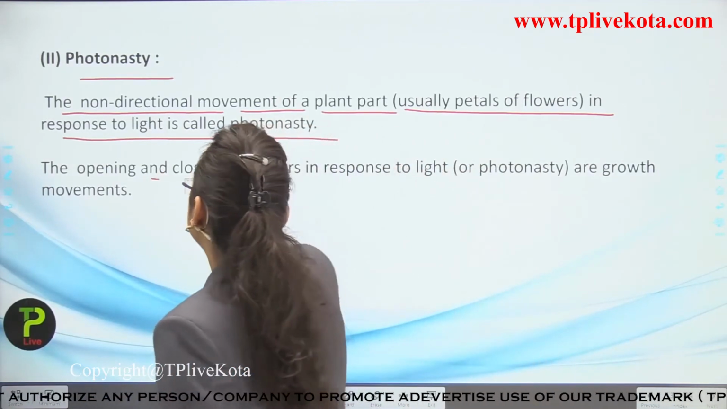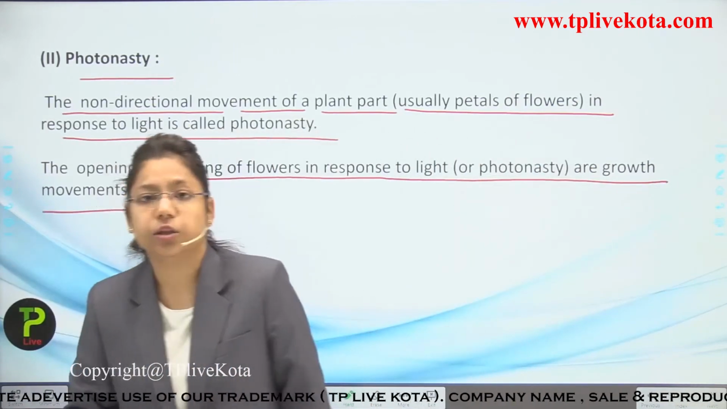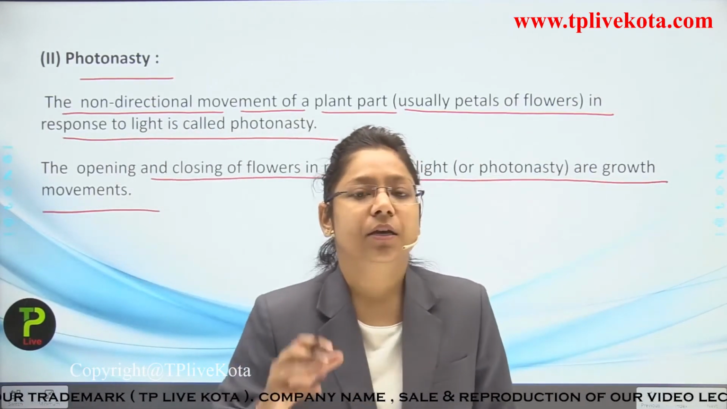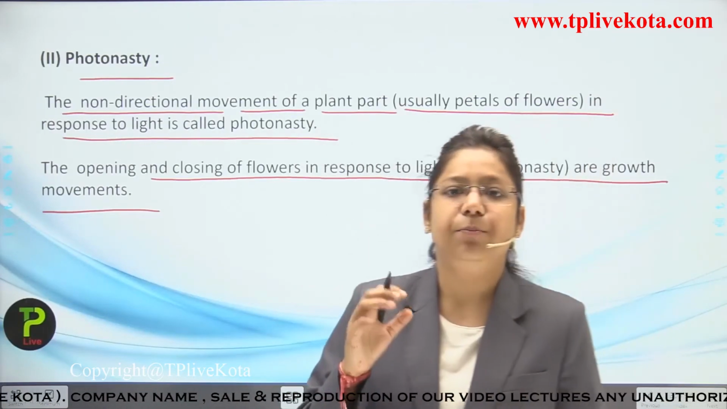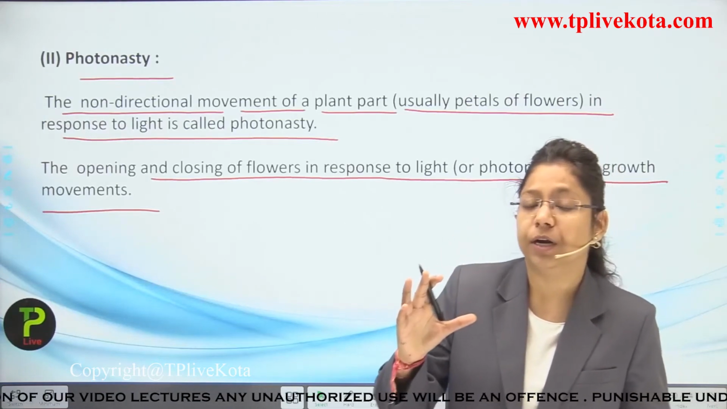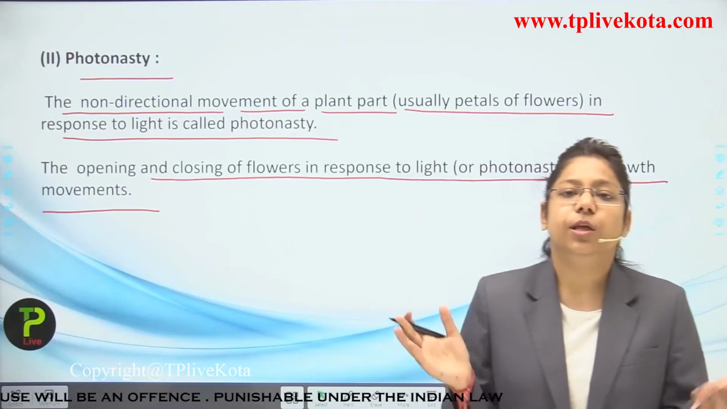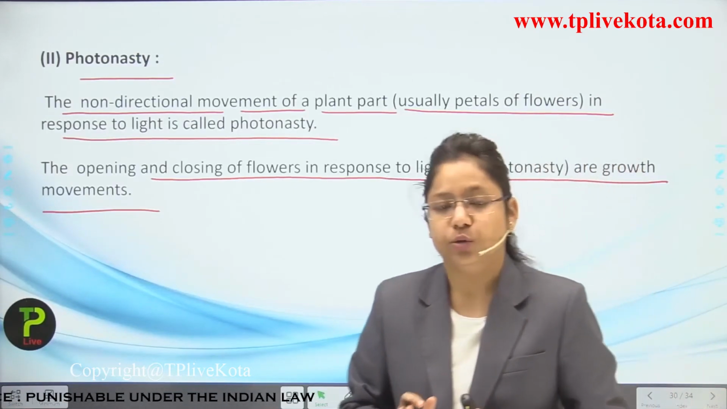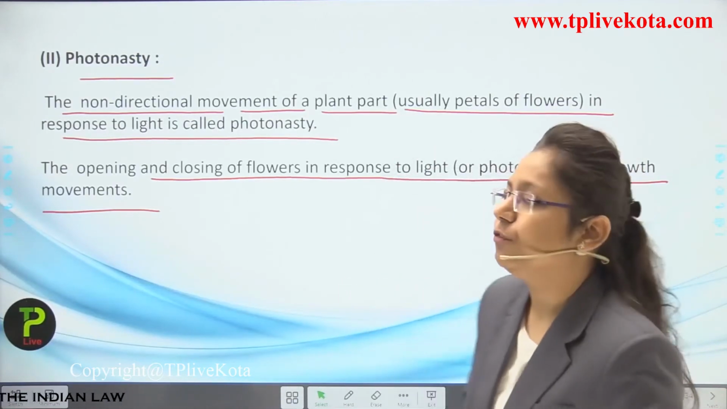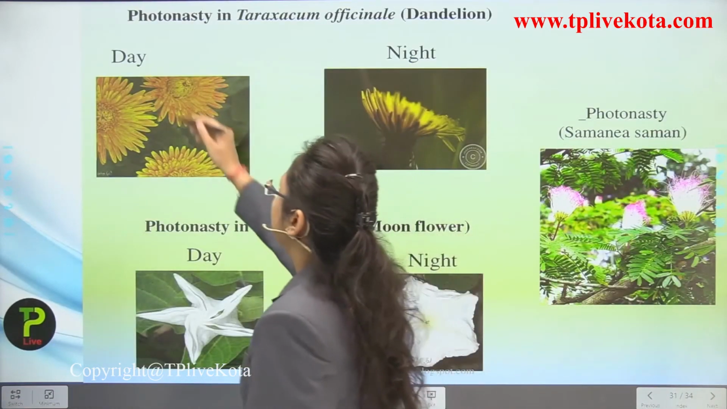Now, the opening and closing of flowers in response to light, or photonasty, is a growth movement. What happens when sunlight is supplied properly to the plant? Then the flowers open, the petals get opened. But in night conditions, what happens? There is no sunlight, so the petals of the flowers get closed. So this mechanism is known as what? Photonasty.